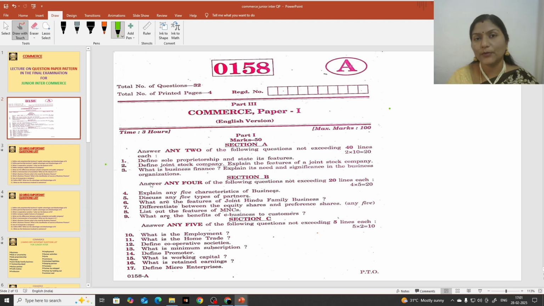You are going to write the examination for 3 hours, and you can see the timing here. Time is 3 hours, and you are going to write the examination for 100 marks. Commerce is one of the subjects for MEC as well as CEC students. This is the paper I am going to discuss for junior intermediate first year students. Paper 1 means first year students. I am going to discuss the English version paper.